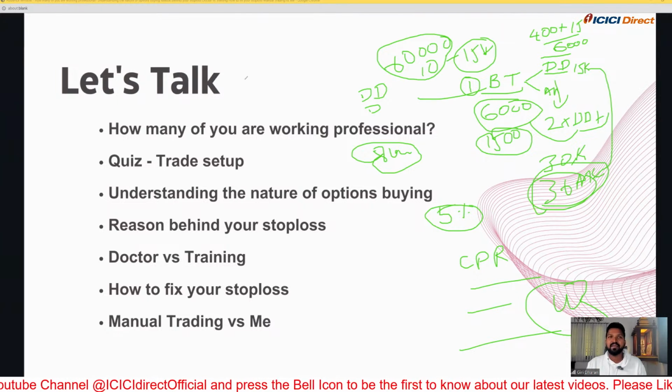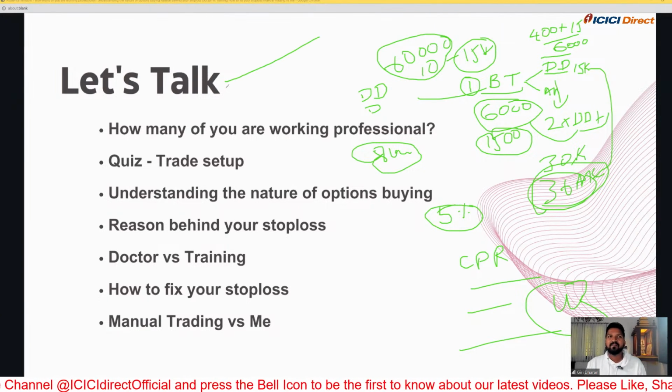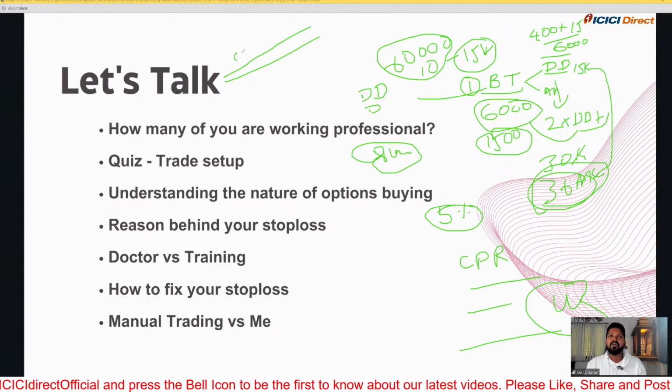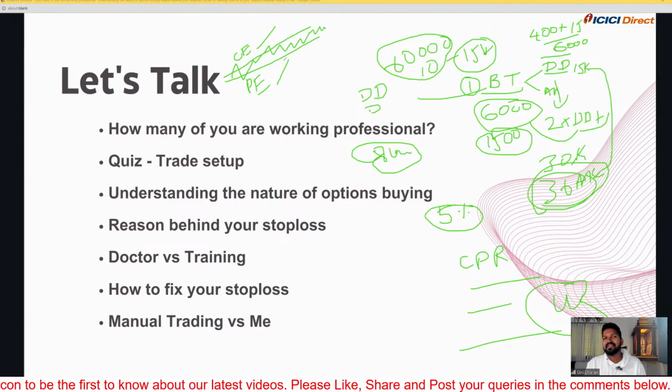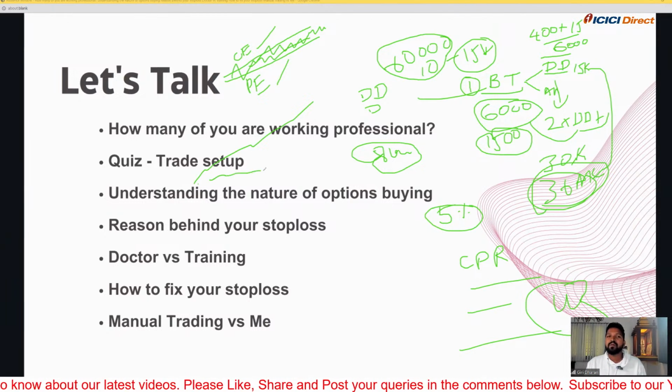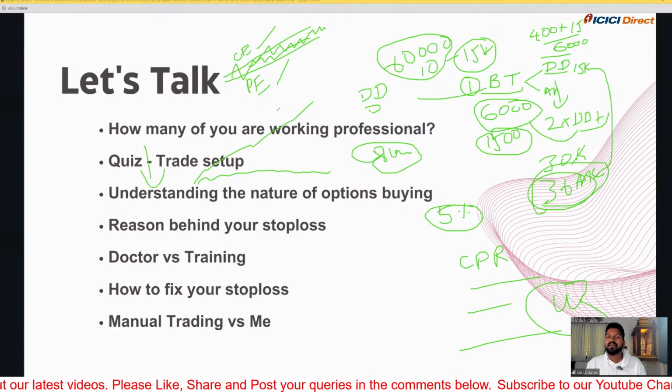If the trending OI goes like this, trending OI is nothing but call and put open interest. If the call open interest is rising and the put open interest is also rising, that clearly denotes that sellers are increasing on the call side as well as the put side, which means the market could be sideways. It does not guarantee it, it could be sideways. And if call option open interest is increasing and put option open interest is not increasing, then the market is going to be in a downtrend. Like this, you can get a comparison.